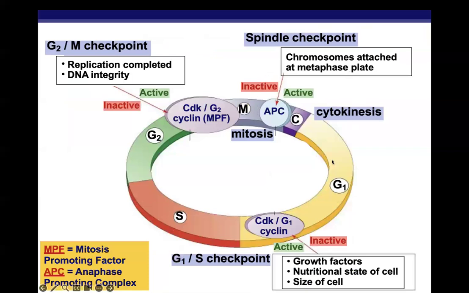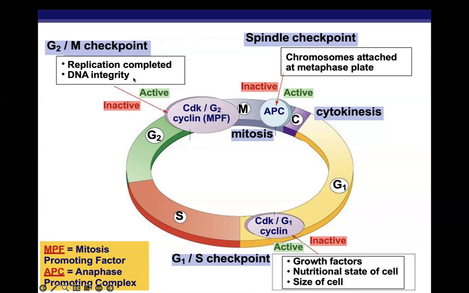So here is our cell cycle, and it shows a number of different regulatory elements in our different checkpoints. So here is our G1 checkpoint, that growth factors and nutritional states of the cell and the size of the cell all influence the CDK and cyclin levels.